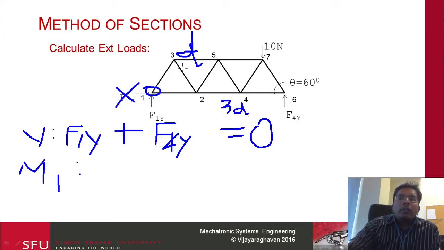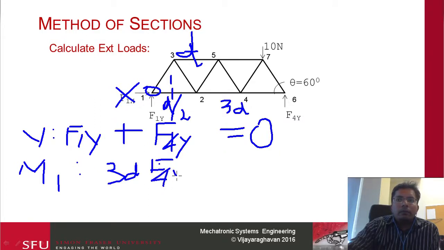And my 10 newtons is acting at 1D, 2D, and then D over 2. So if I do this, I get 3D times F4y should be equal to 2.5D times 10 newtons.